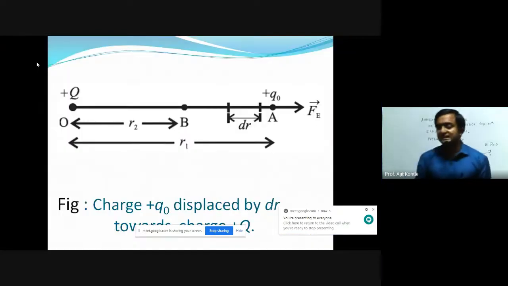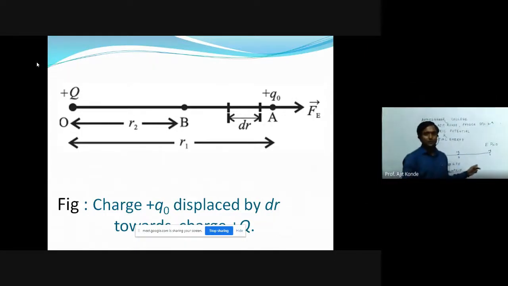Now we will see this PPT. I showed you this diagram, and the same diagram is on this PPT. We have positive charge Q at O, and we are bringing this small charge Q naught at A. A will be treated as infinity, shown by the distance R1.